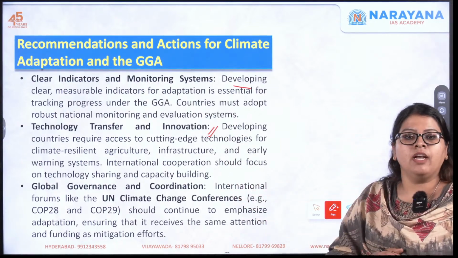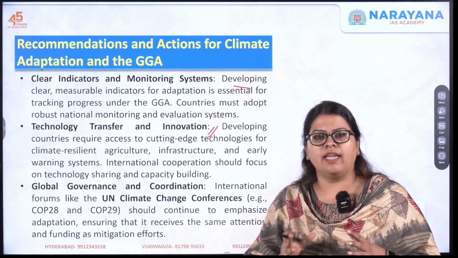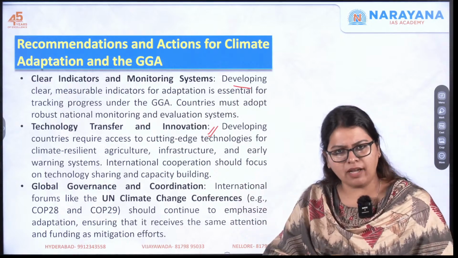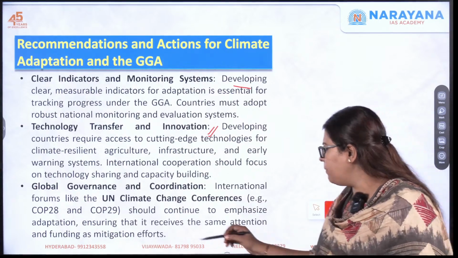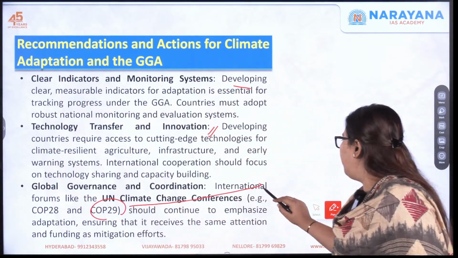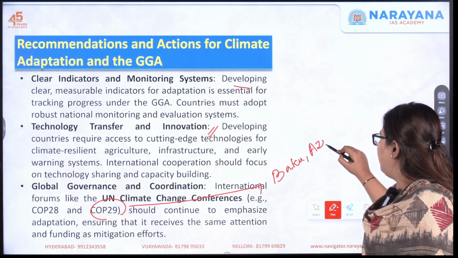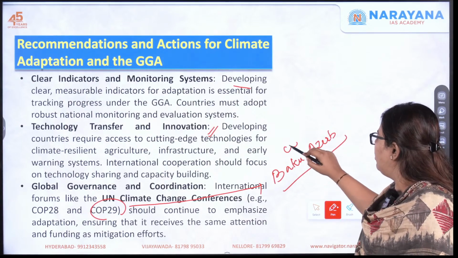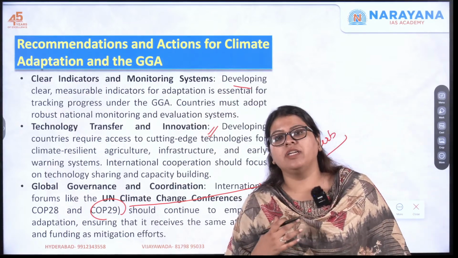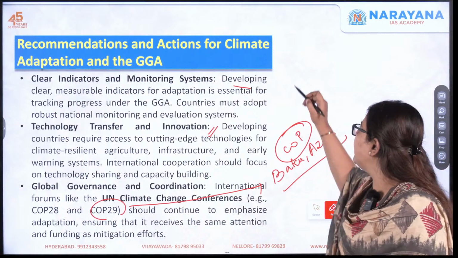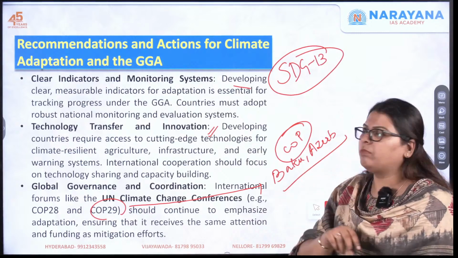Next is there has to be global governance and coordination. That is where our conference of parties meet together, and they have a yearly sitting in order to discuss the climate targets, such as COP28 that took place in UAE, and COP29 that is coming up in Baku, Azerbaijan. Okay. So in this way, you need to understand all the COPs, what is their agenda, what are their climatic targets, and how it aligns with the sustainable development goals. And as we discussed here, you need to know climate action falls under SDG 13. Okay. So this becomes very, very important.